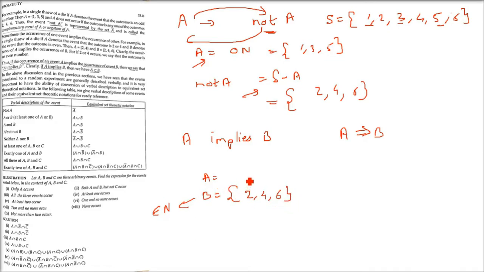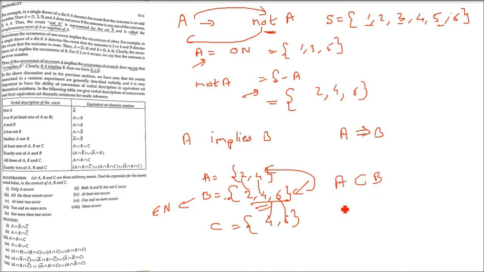So we will relate them by subset theory. So see, 2, 4 is a subset of 2, 4, 6. So that means when B happens, A also will happen. B implies A. Take another set C. C is 4, 6. 2, 4, 6 is already there. So if 2, 4, 6 happens, 4, 6 will automatically be there. And when 2, 4, 6 happens, 2, 4 will always happen. So A is a subset of B. C is a subset of B.